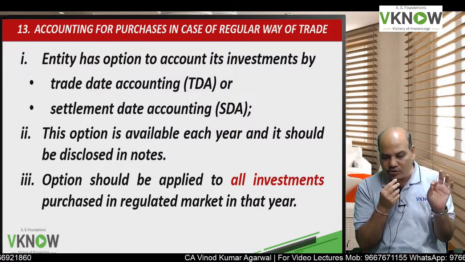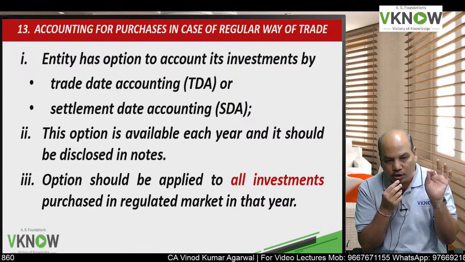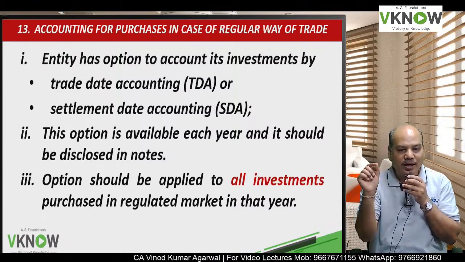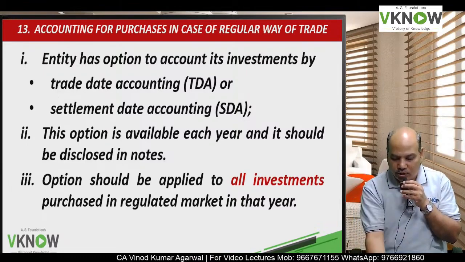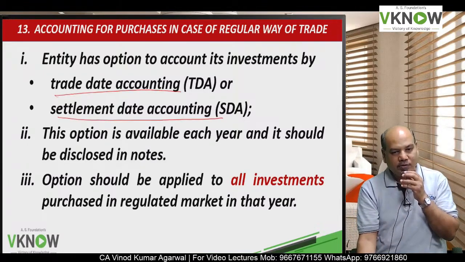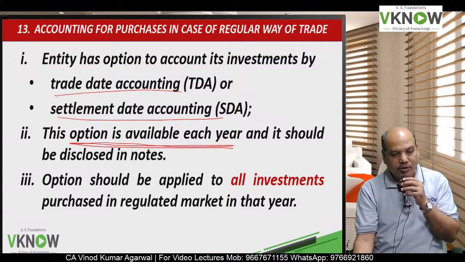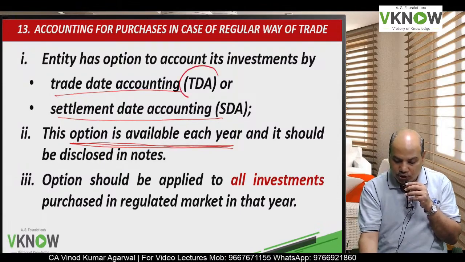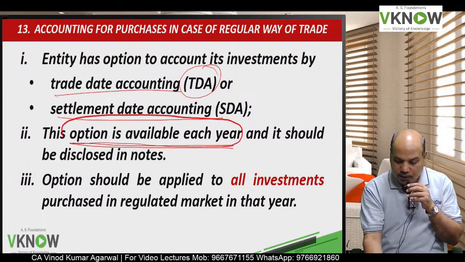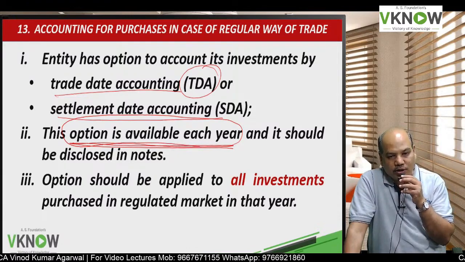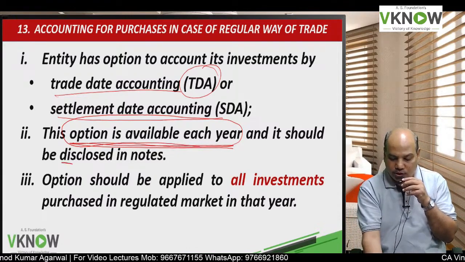For equity instruments purchased in regular way of trade, you have two choices. One is called trade date accounting and one is called settlement date accounting. This option is available each year. But whatever accounting policy you choose, you will apply that for all such equity instruments throughout the year, and it will be disclosed in the note.